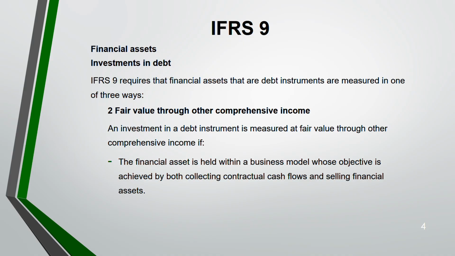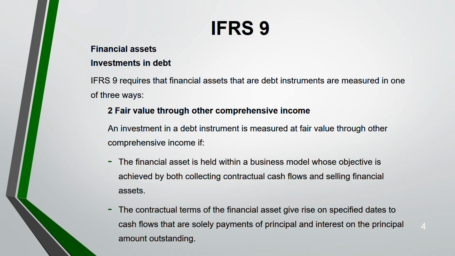Because that is also not something that we normally do in our trading activity. It is only because when we are selling, there is a change in the fair value. That's why we have recognized in other comprehensive income. And here also payment has to be principal and interest only. But the only difference is the business model. Always check the business model in the exam. Are you holding it till maturity, or you are holding it and then selling it? If you are holding it till maturity, normal cost, amortized cost. If you are holding and then selling later on, fair value through other comprehensive income.